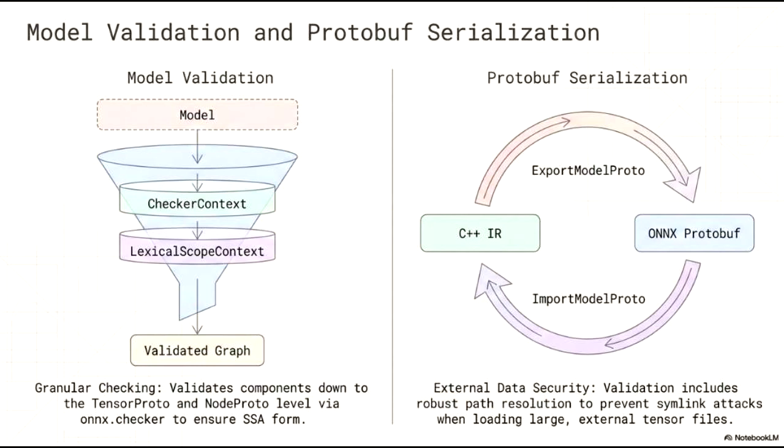A vital component of this process is external data security. Our validation includes robust path resolution to prevent symlink attacks, which is particularly important when the system is loading large external tensor files. These combined steps ensure both the integrity and the security of the model throughout its lifecycle.